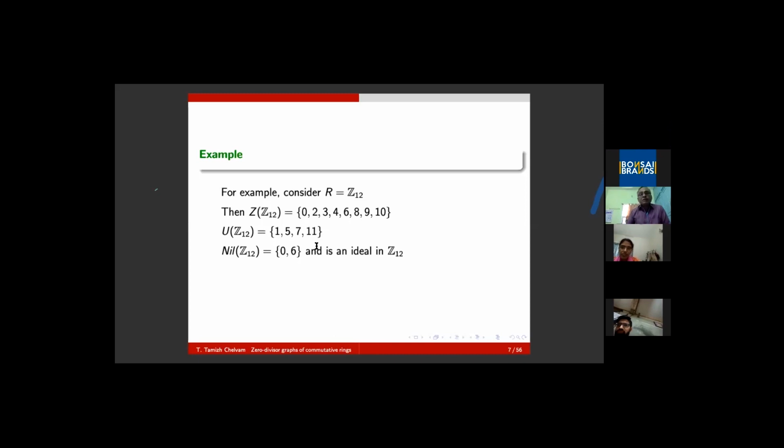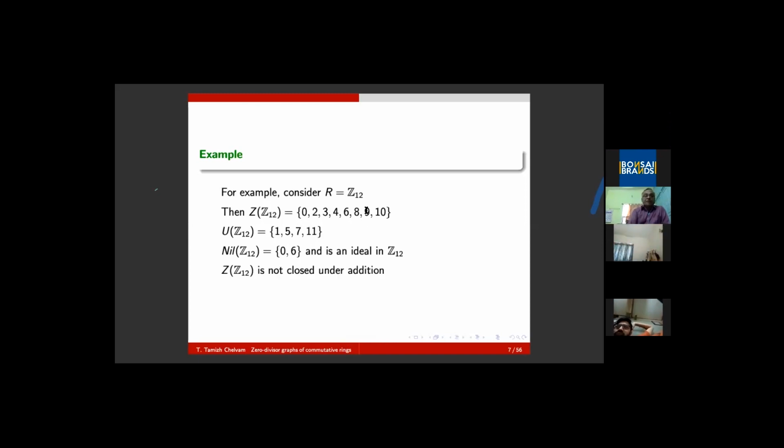And what are the nilpotent elements in this ring? 0 and 6 are the only nilpotent elements. 6 into 6 is 36, which is a multiple of 12. Therefore, it is nilpotent. And one can verify the fact that no other element in the zero divisors is nilpotent.